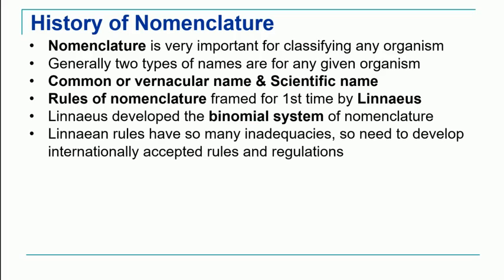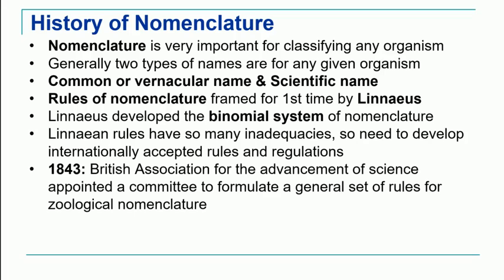However, the binomial system of nomenclature proposed by Linnaeus was not adequate and there were some lacunae. To overcome this, there was a need to develop internationally accepted rules and regulations. Therefore, in 1843, the British Association for the Advancement of Science appointed a committee to formulate a set of rules for zoological nomenclature.